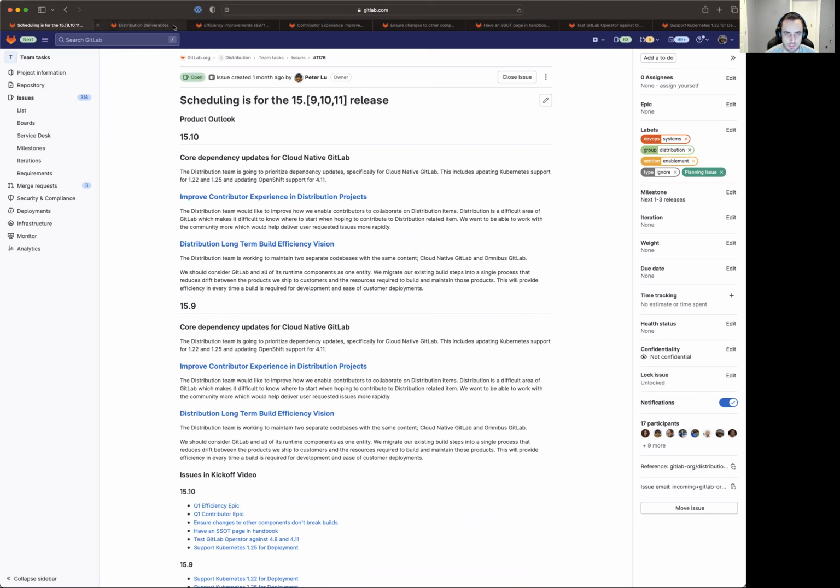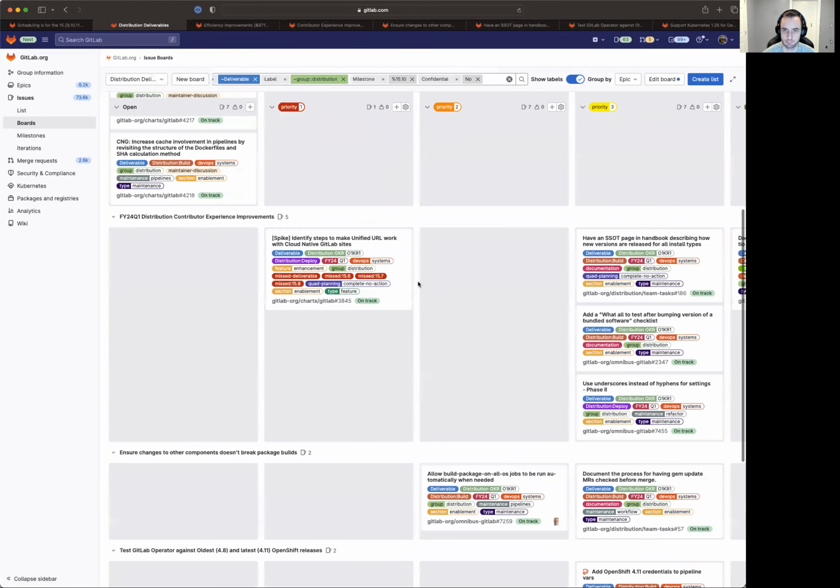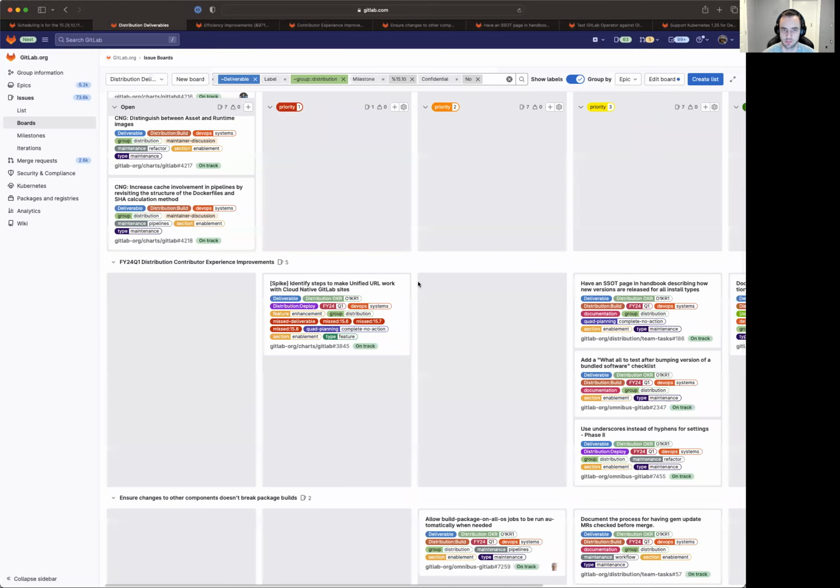Another thing that I want to mention is there are two specific epics for Q1. The efficiency epic and the contributor experience epic are very long, but we've broken them out into Q1 efficiency work and Q1 contributor work. I'll pull up those epics in a second. But diving into our distribution deliverables board, you can see how it breaks out by epic that we plan to work on this quarter.